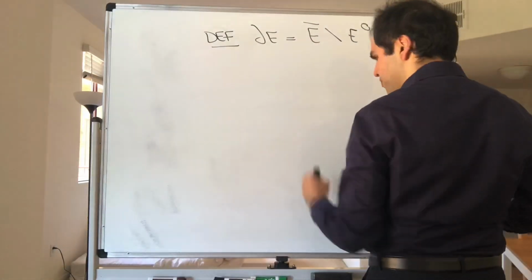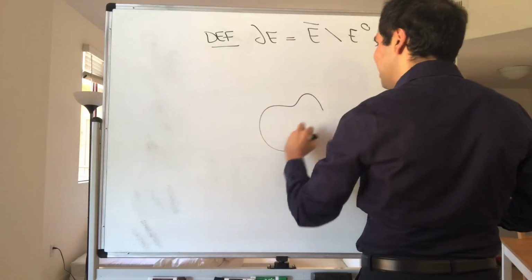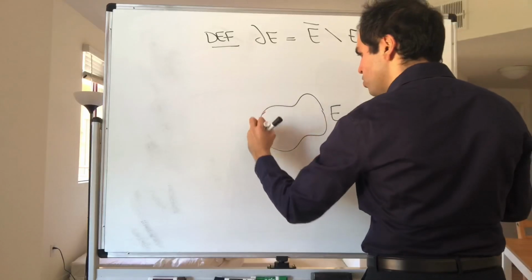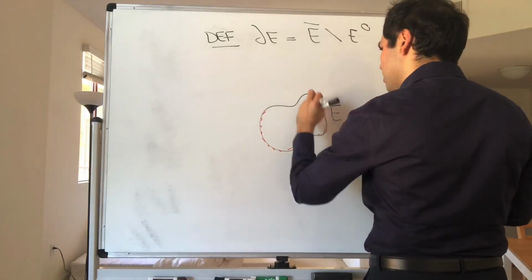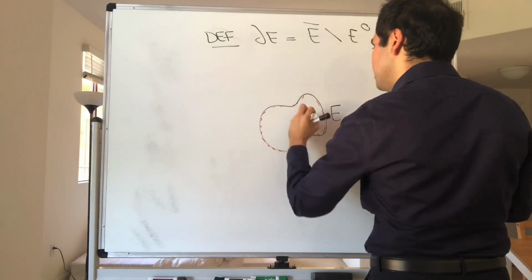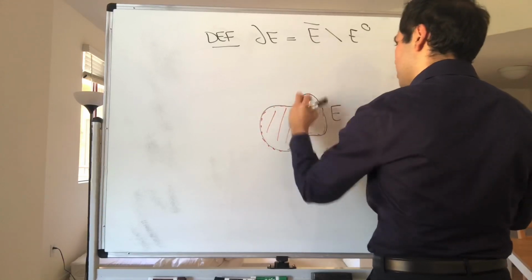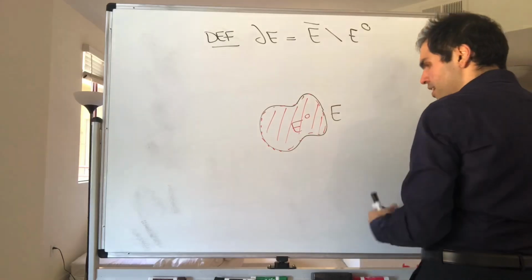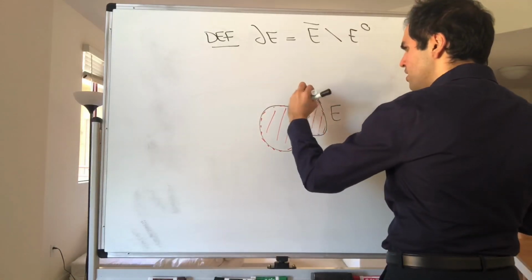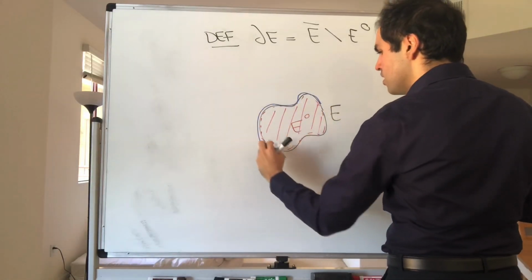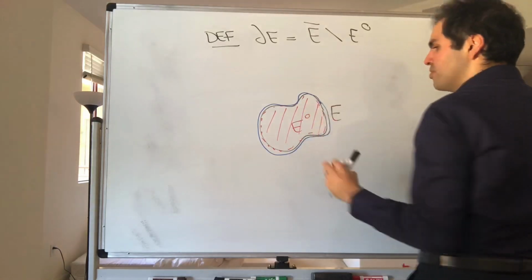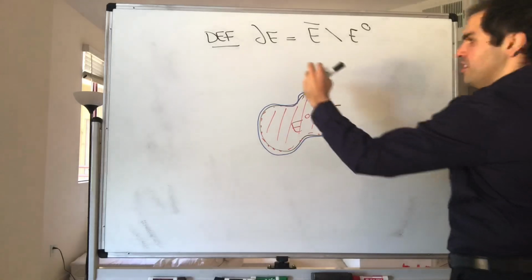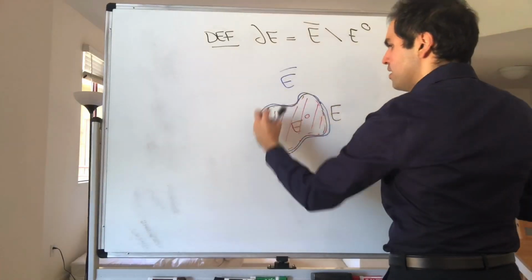So, for instance, if you have a set E like that, the interior is just whatever is inside. Okay? So that is E circle. And the closure is, almost by definition, the interior with the boundary. So the E bar, it's this whole thing.